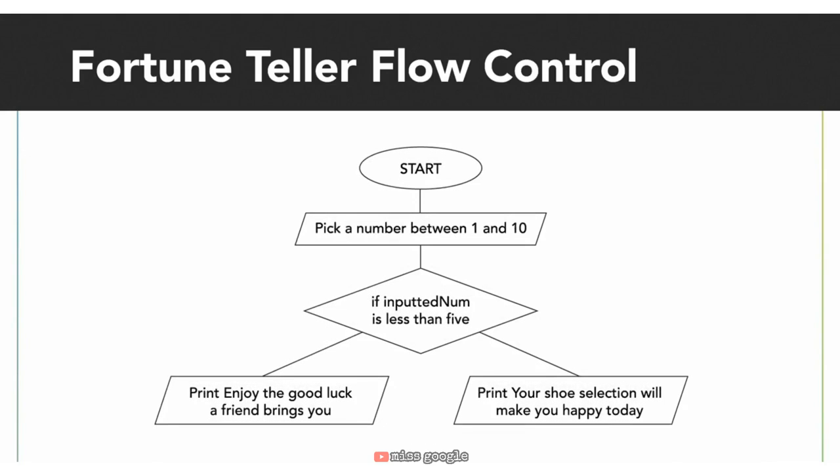To simplify our condition, we can just write out our condition with the less than sign, instead of writing it out in English. This is closer to what it will look like in our code. Ultimately, the value of inputted num, or the number that the user inputs, will determine which print statement is run, which is exactly what we want.